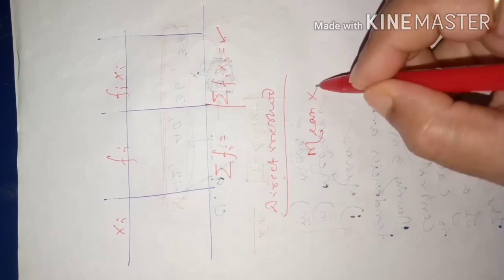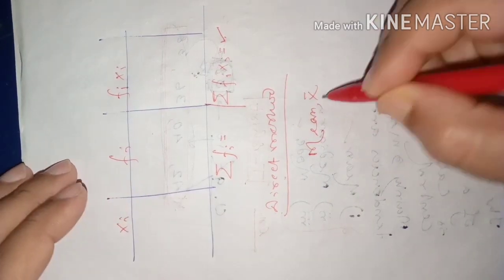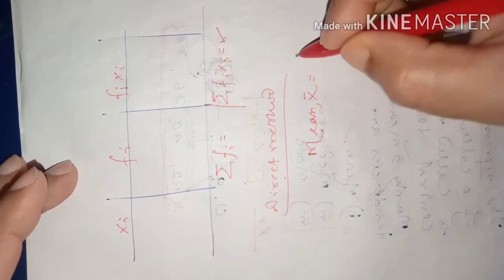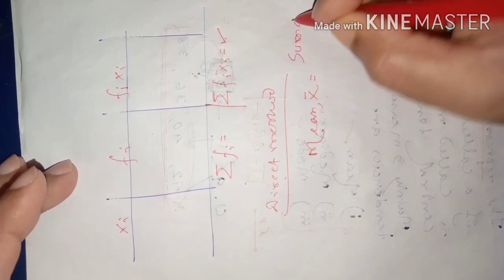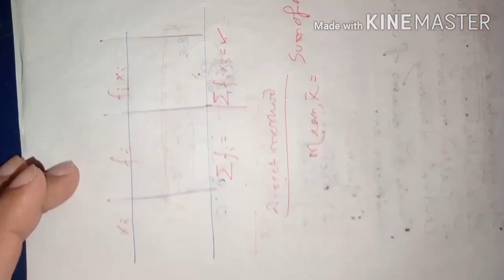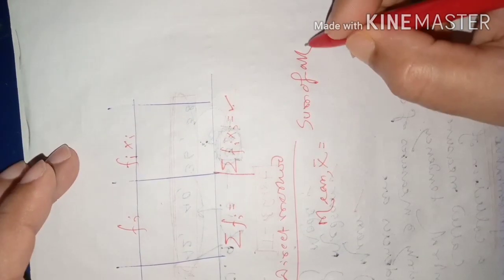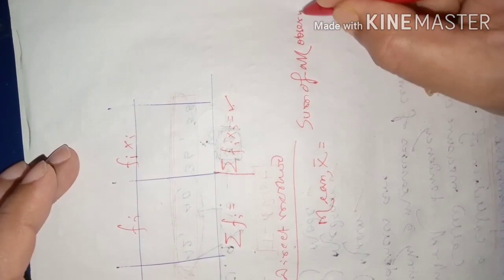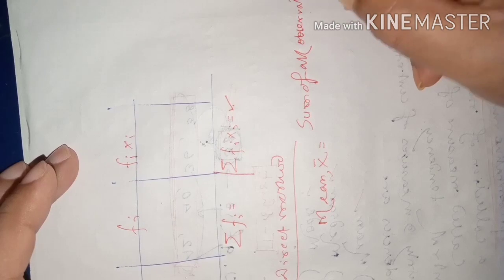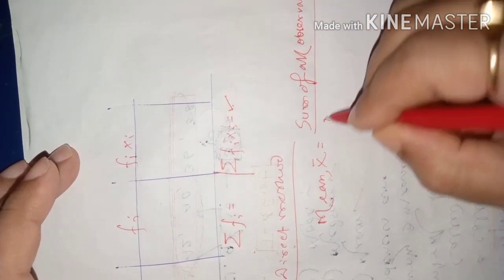The mean we denote by the symbol x bar. X bar is equal to the sum of all observations, as I told you in the beginning itself, divided by the number of observations.